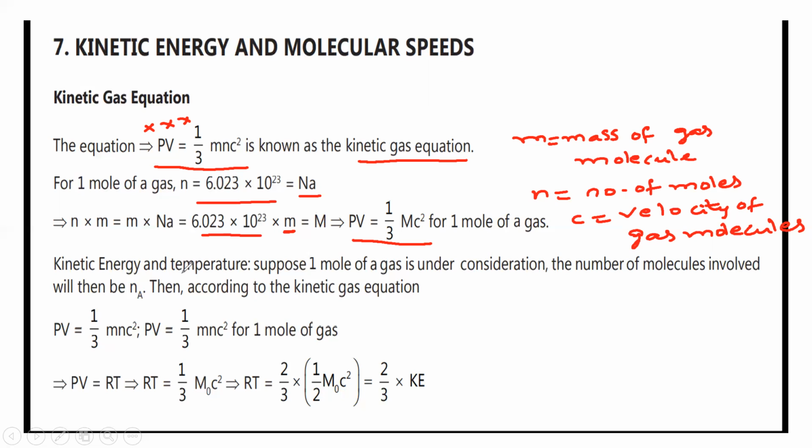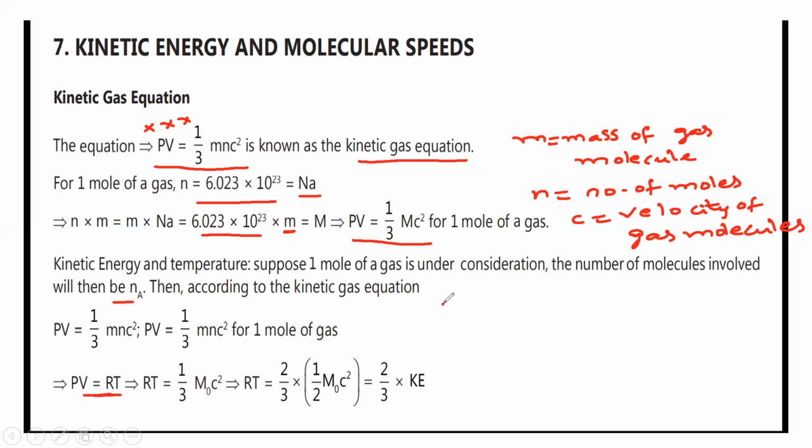Kinetic energy and temperature. What is the dependence between kinetic energy and temperature? Suppose 1 mole of a gas is under consideration. The number of molecules involved will be N A. Then according to the kinetic gas equation, PV is equal to 1 by 3 Mc square for 1 mole of a gas. So PV is equal to RT.